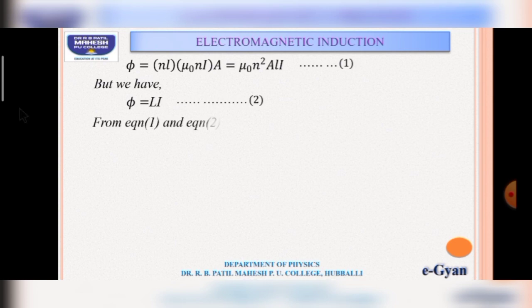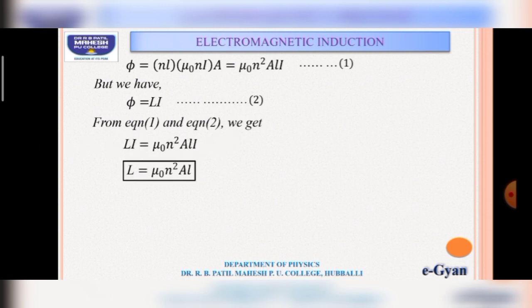Now from equations 1 and 2, we get L into I is equal to mu naught into N square into A into I by l. I and I will get cancelled on both sides, and finally we get L is equal to mu naught N square A by l. This is the expression of self-inductance of a solenoid.